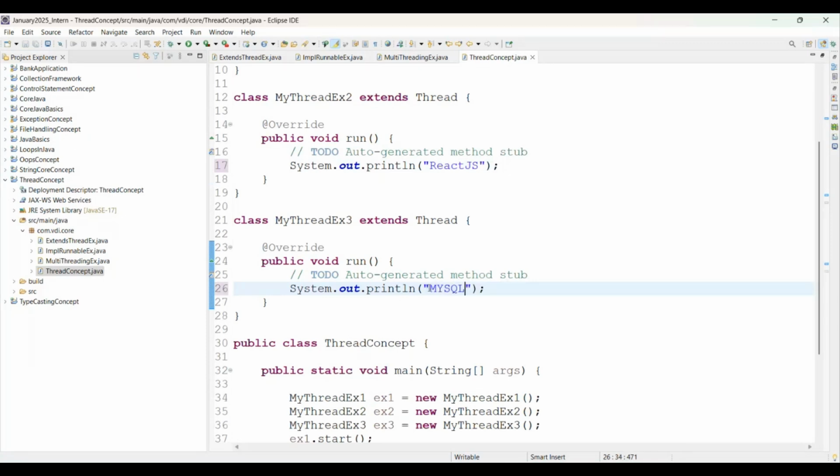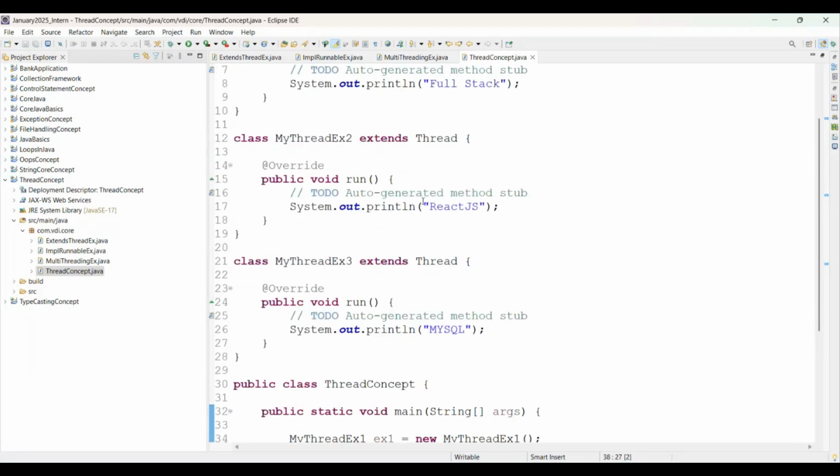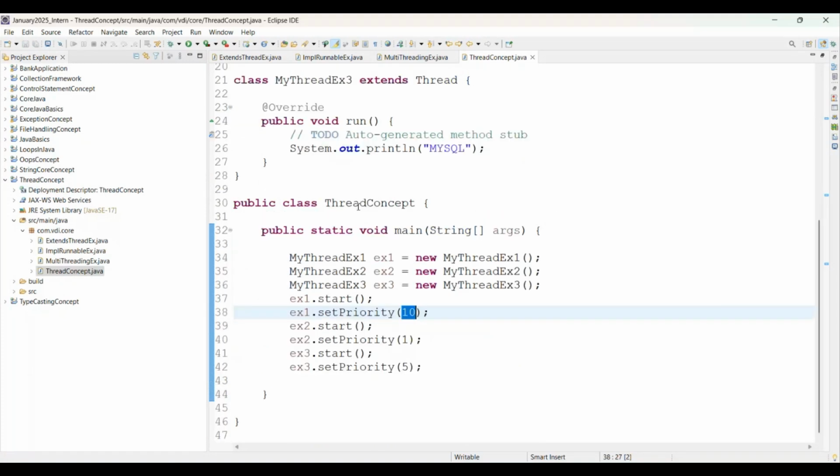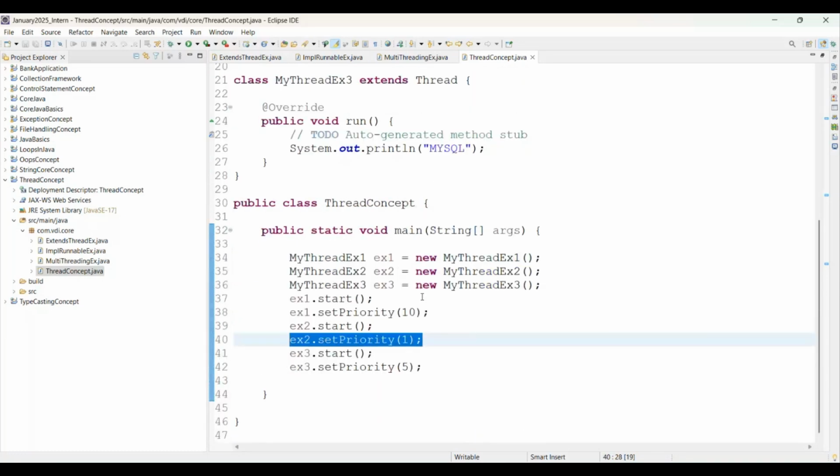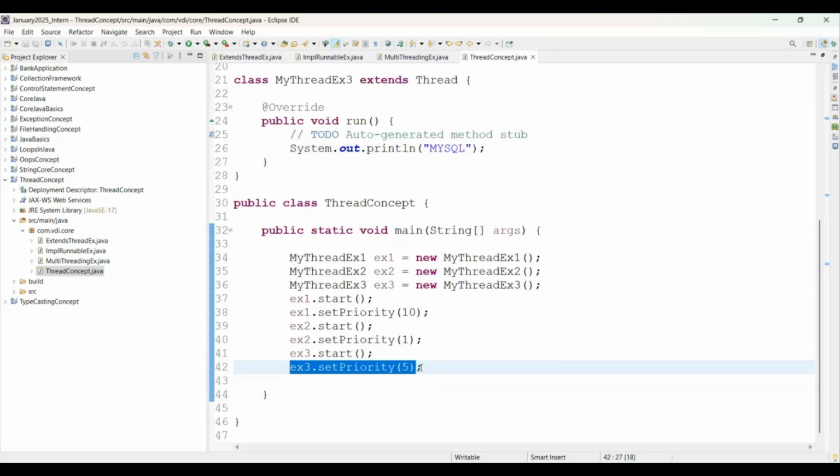Perfect. Then here we are always expecting full stack to come first. Why? Because for that particular thread we have given the max priority. And the second, React, we have given the min priority. It means we are expecting the list. And for the set, in this example 3, we have given the norm priority. It means this is the second priority we have given.